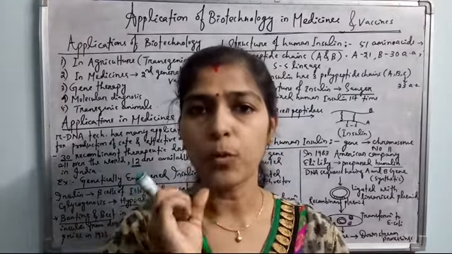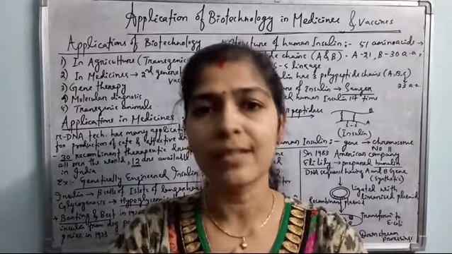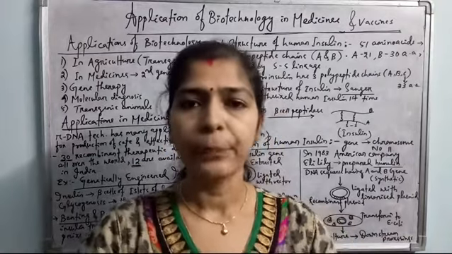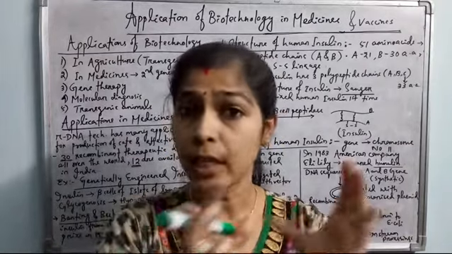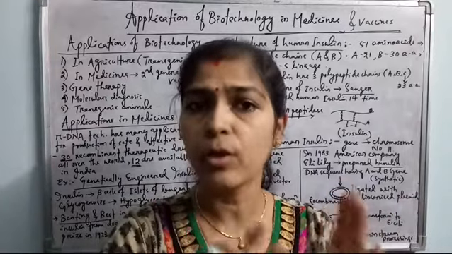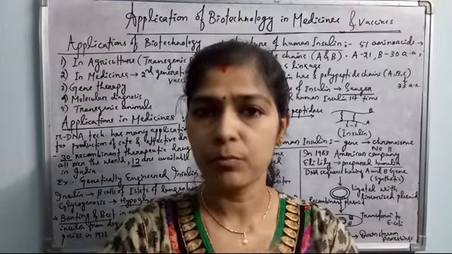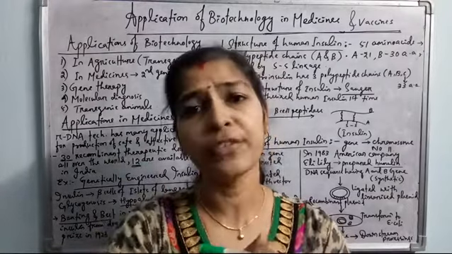So these antigen protein coding genes are extracted from the pathogens, and these genes are ligated with the Ti plasmid. We have also discussed how to make a transgenic plant, for example with the help of Agrobacterium tumefaciens and the application of the Ti plasmid.